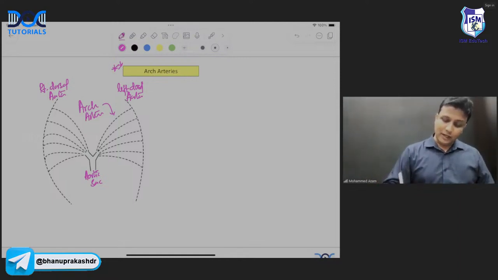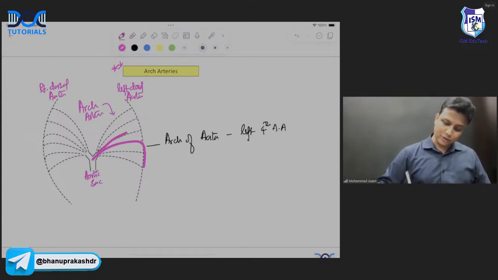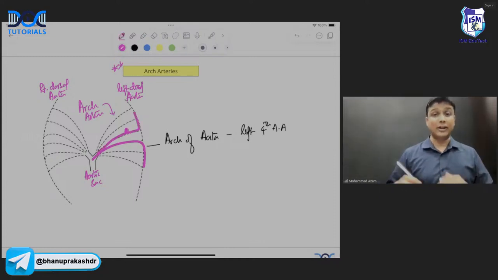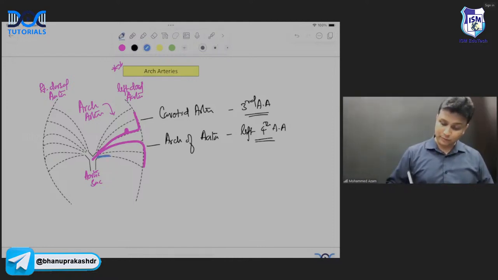Now, the fourth arch artery is the one which is going to form arch of aorta. So please remember, arch of aorta is derived from where? Left fourth arch artery. The third arch artery is the one which is going to form your carotid artery here, sir. Common carotid, internal carotid, external carotid, whatever it is, all the carotid arteries are derived from third arch artery. And then the sixth arch artery is the one which is going to form your pulmonary artery, sir.